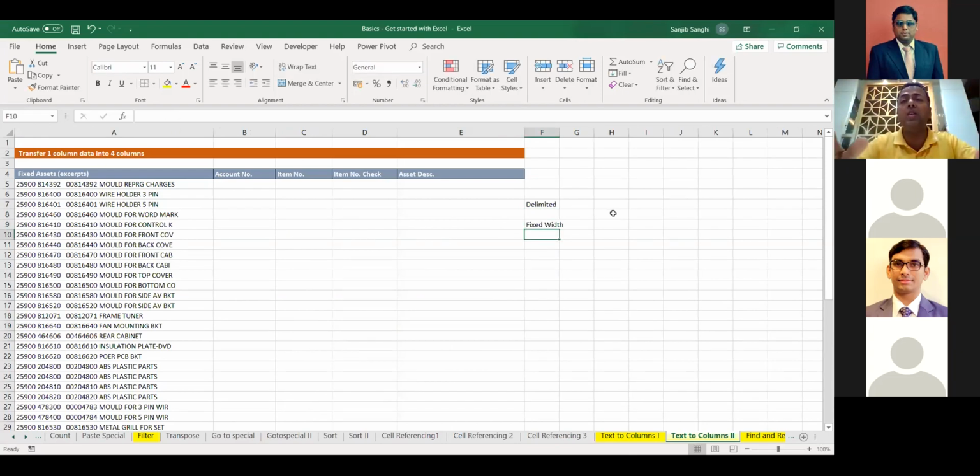A fixed width format is one wherein we don't know a particular criteria or a common factor to divide the columns, then we tell Excel that we want to divide it the way we want. So it's a manual process of dividing the column. This is very much required when we want to break the cells and we do data cleaning. A lot of things we learned on data cleaning.